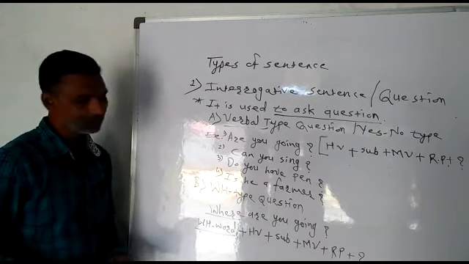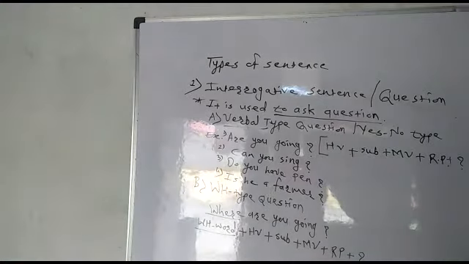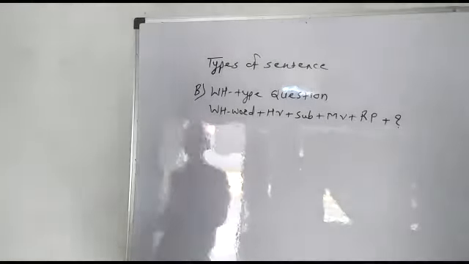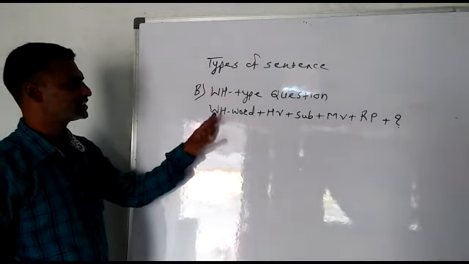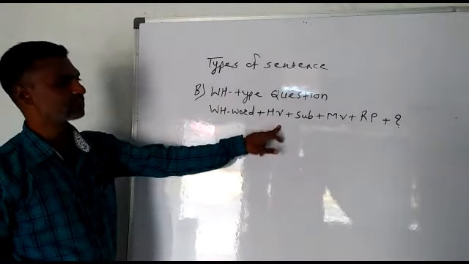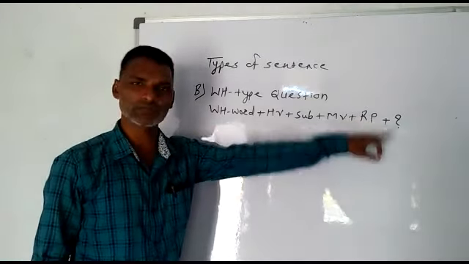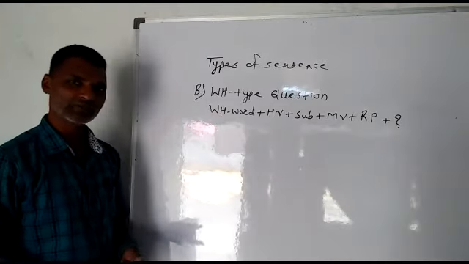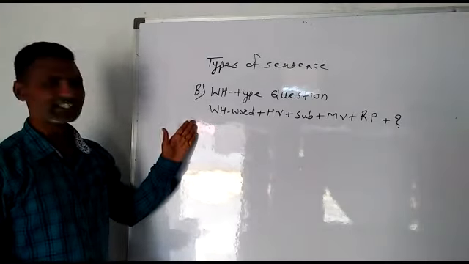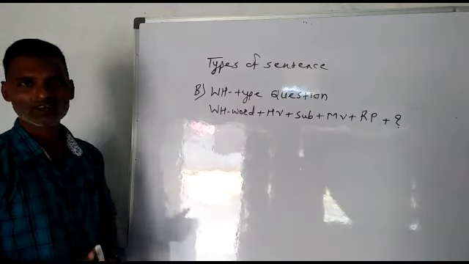Let me wipe the board. Now students, the WH type question structure is WH word, helping verb, subject, main verb and remaining part plus question mark. It means this sentence also ends with a question mark, and we use such sentences to ask a question.